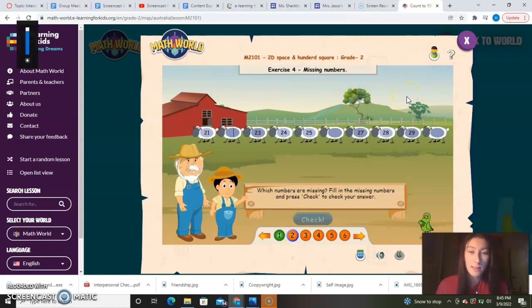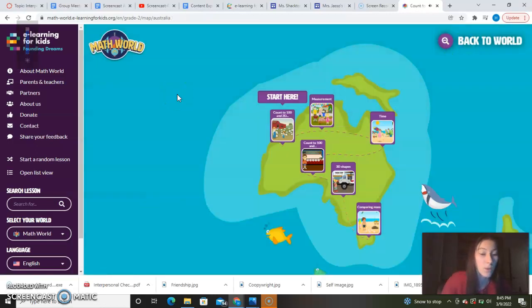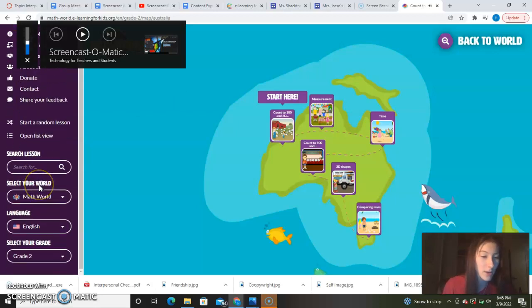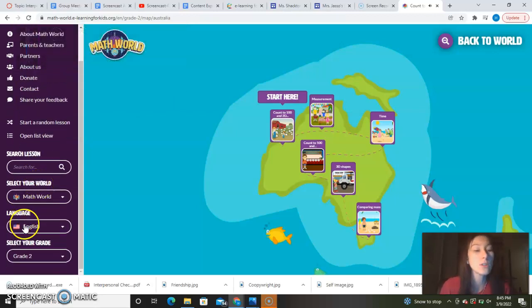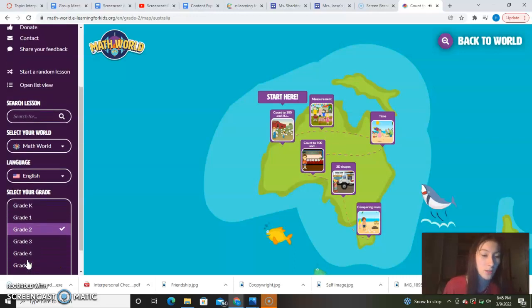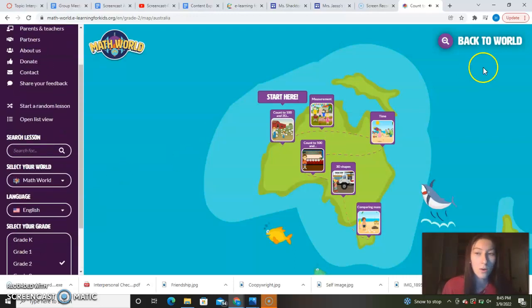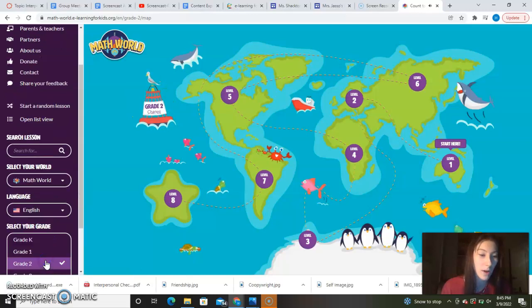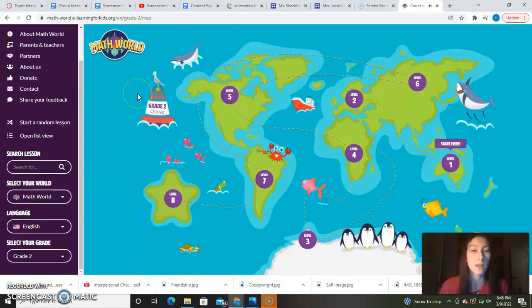So that is the math world and the science world. We can go back to our left-hand corner where the navigation bar is, and you'll see it says language. You can choose between Spanish or English. Then at the very bottom on the left-hand side of your screen, you'll see grade level. You can switch your grade level here or back where we saw the buoy in the water. So there are 2 places to change your grade level. And remember, we want grade 2 because we are in grade 2.